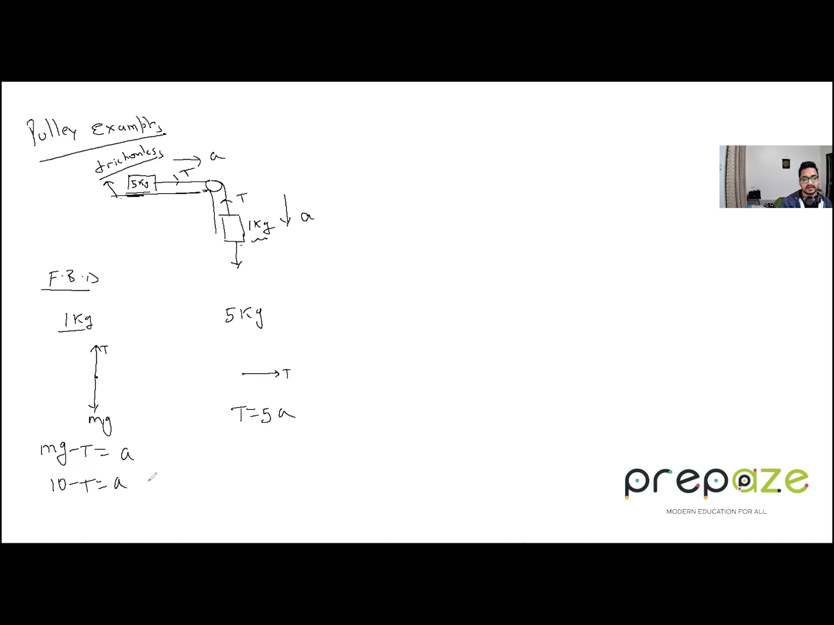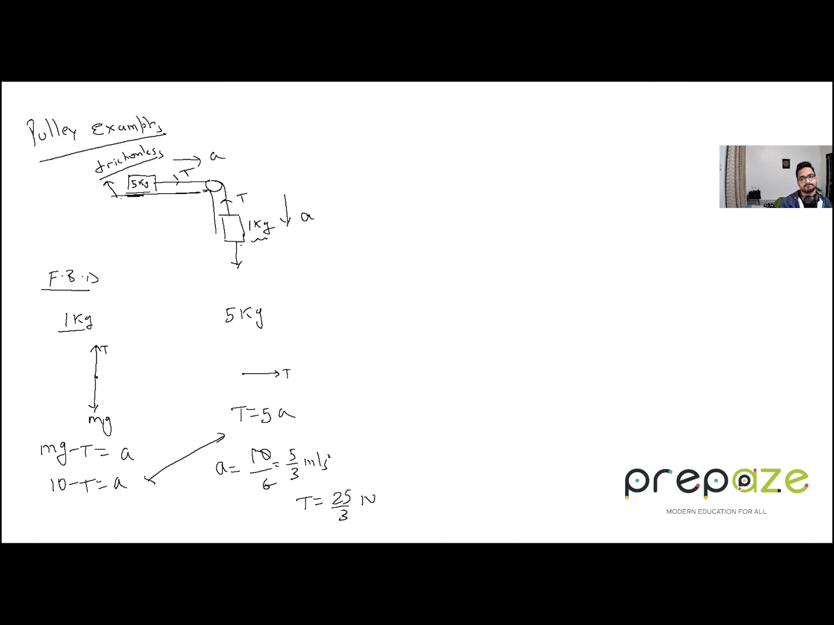That means I can compare these two equations now, and so 10 over 6, that is basically 5 by 3. 5 by 3 meter per second square will be the acceleration of the system. All right. So the system is going downward with 5 by 3 meter per second square. And what is the value of tension? It is 25 by 3 newtons.